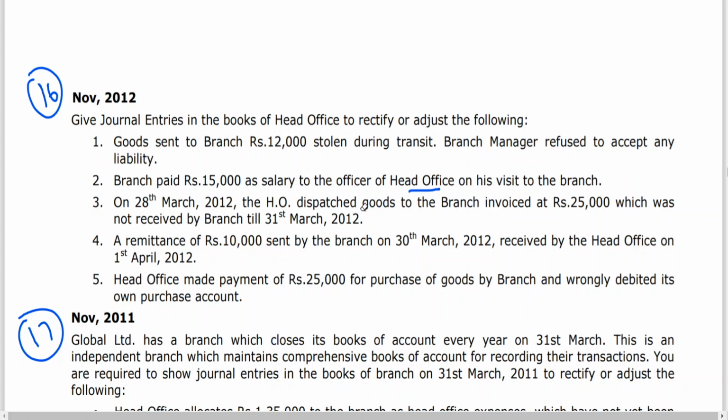Being salary paid by the branch for head office employee.